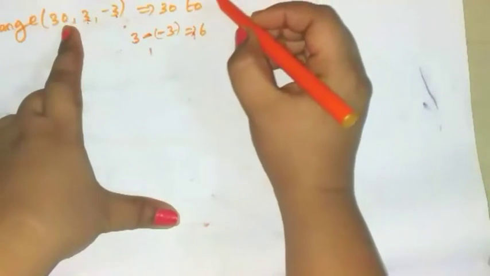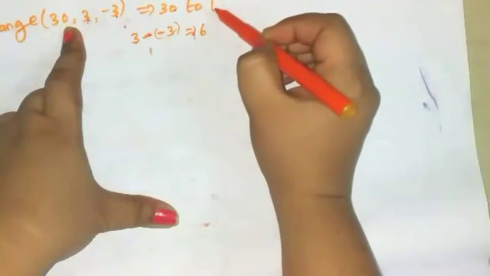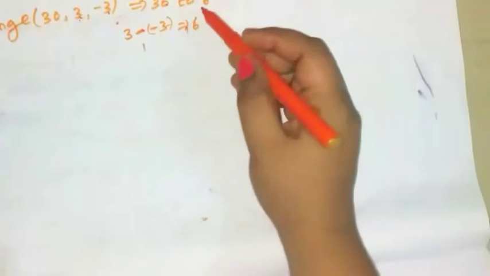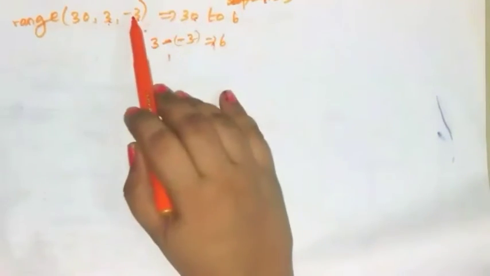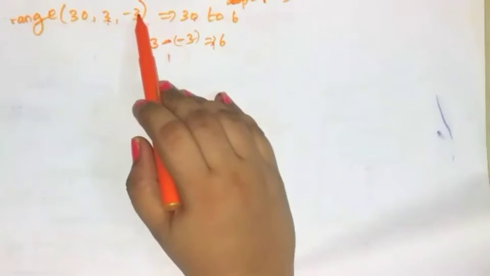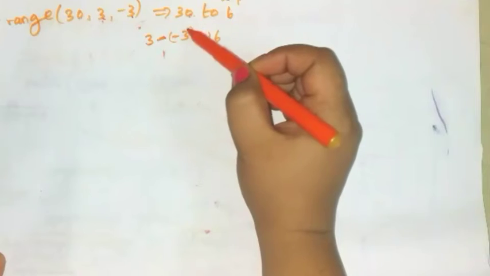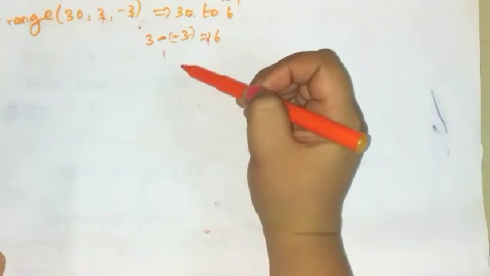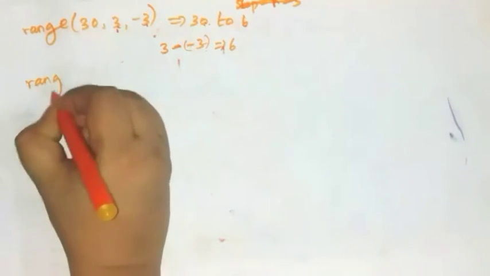So you have to generate the numbers from 30 to 6 with the difference minus 3. Okay, which means how will you calculate this? The initial value is 30 and next take a minus 3 difference. Okay, so 30 minus 3 what? 27, and next 24, and next 21, and next 18, and generate the values up to 6.